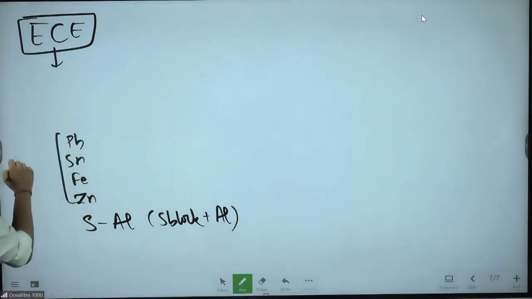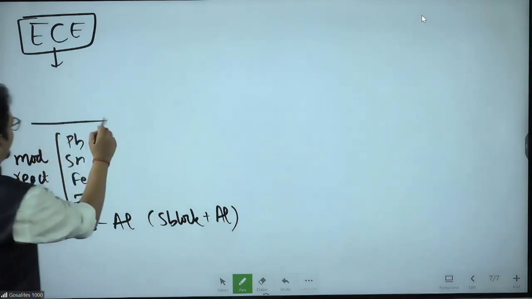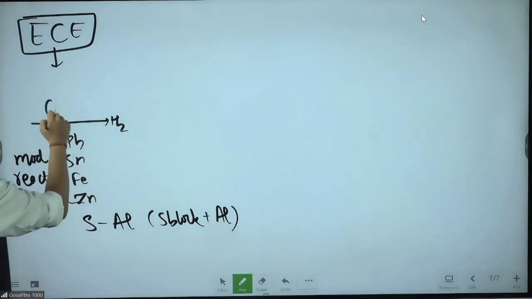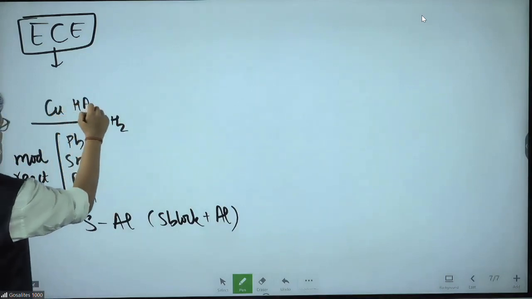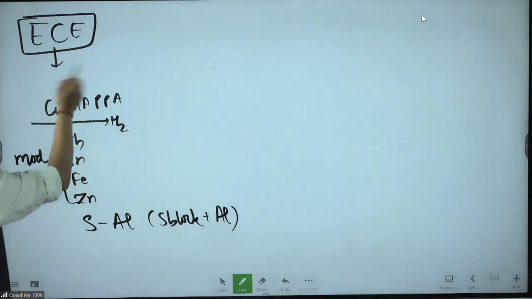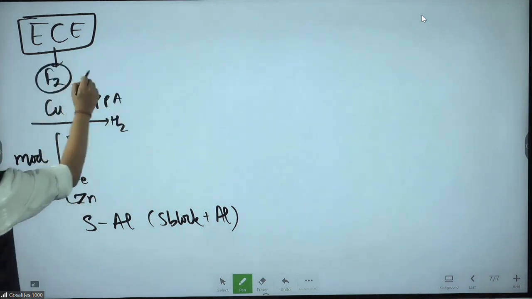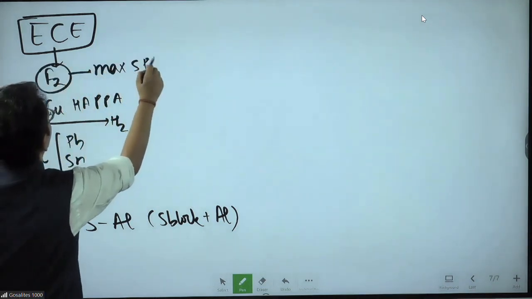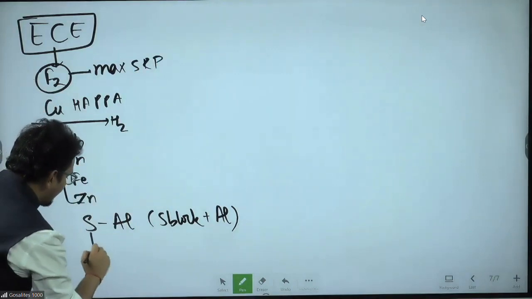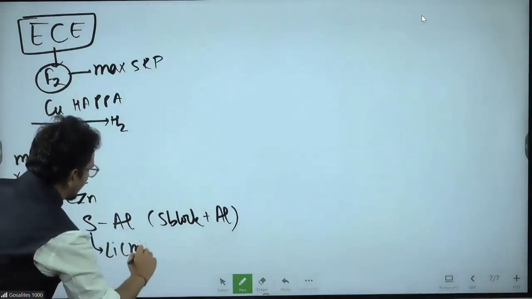These are moderately reactive metals. After that you have hydrogen, and after hydrogen you have copper onward. At the top is fluorine. Fluorine has the maximum SRP, and lithium has the minimum SRP value.